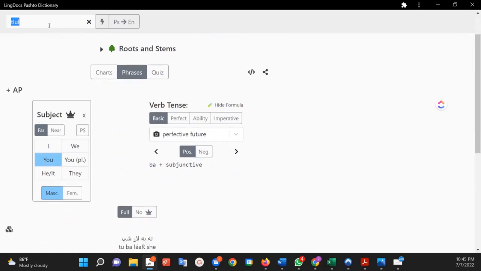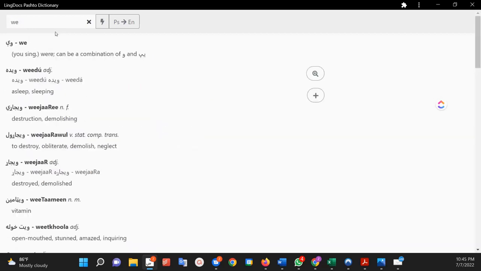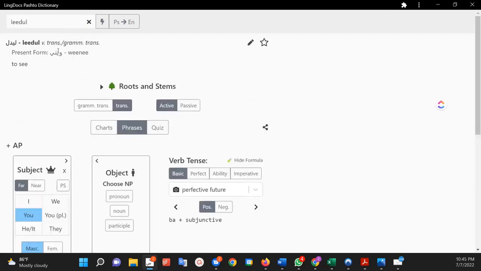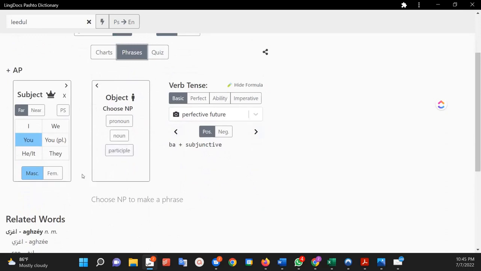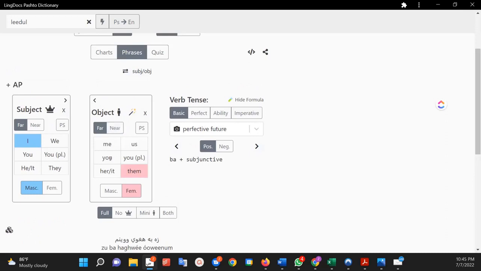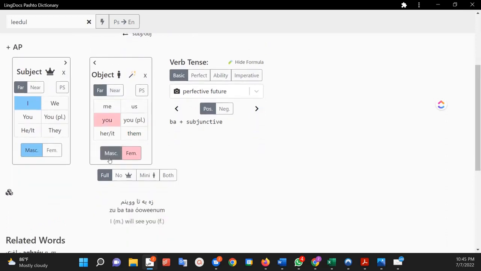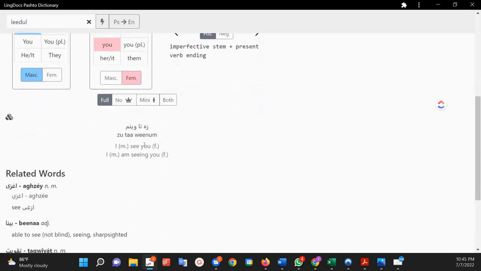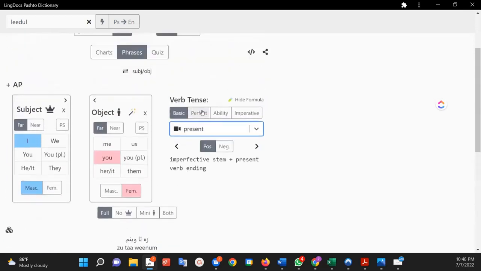Let's do another one here. Let's do Lidl. Okay. Now this can be a little bit overwhelming because there's so many options, but most of the time if you leave the default option, click phrases, and then you have a subject. So let's say I'm the subject, and then I want you to be the object. I want to see you. So then I can click here on the object and click pronoun, and then I click on you, and then I want to say maybe present tense, zutawinem, I see you, or I am seeing you.